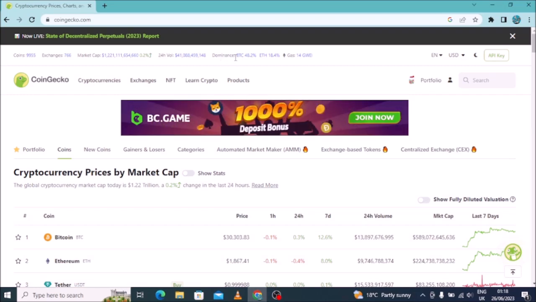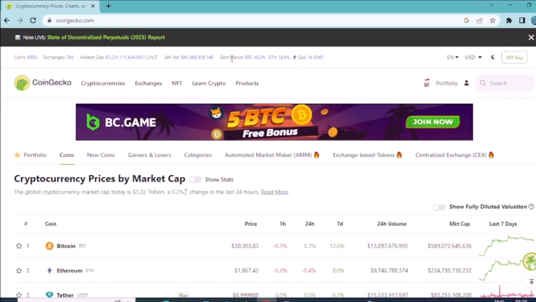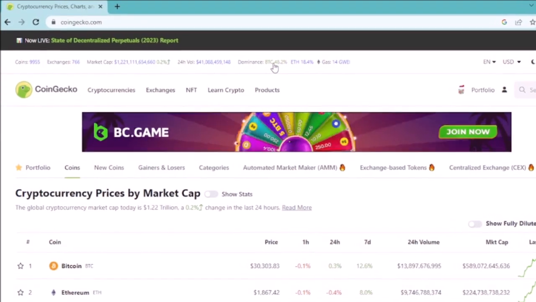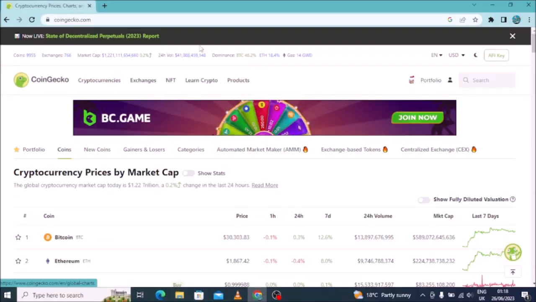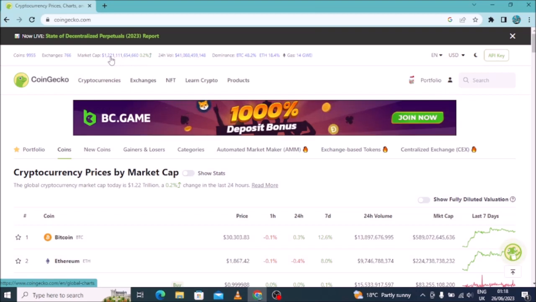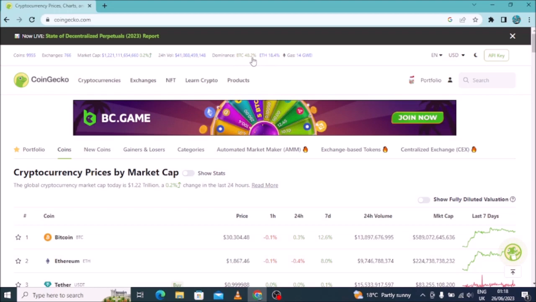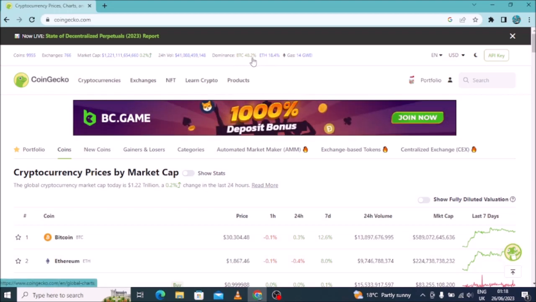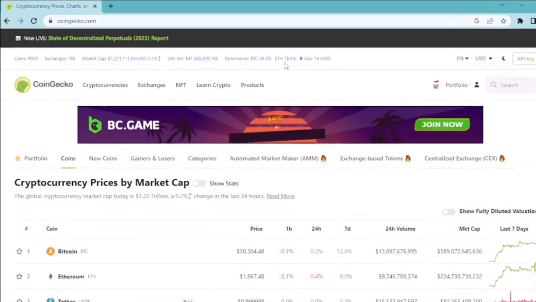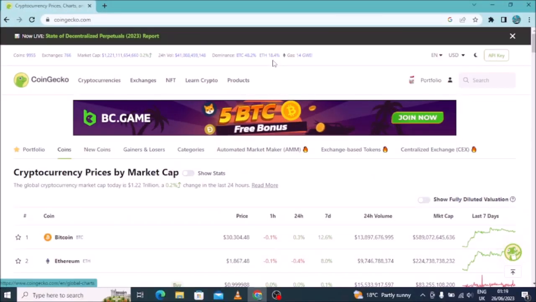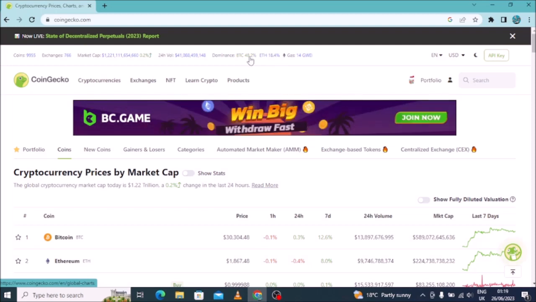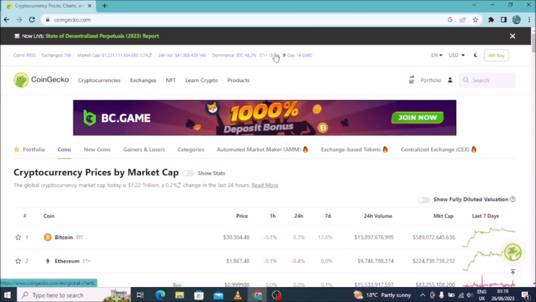Then there is the dominance of BTC. The dominance of BTC as of current is 48.2. I mean, out of 1.2 trillion on the market cap of the whole entire crypto, 48.2 is only in BTC. So you can see how big BTC is. And this one is Ethereum dominance, it is 18.4. When you deduct 48.2 and 18.4, the rest of the coins fall under the percentage that is remaining.